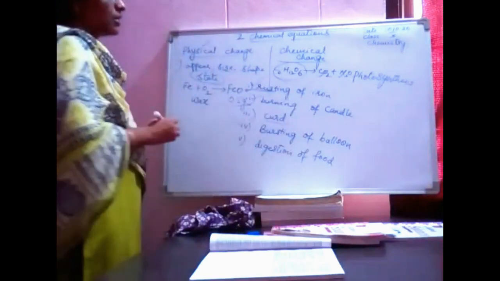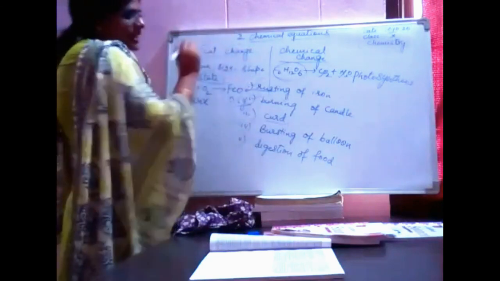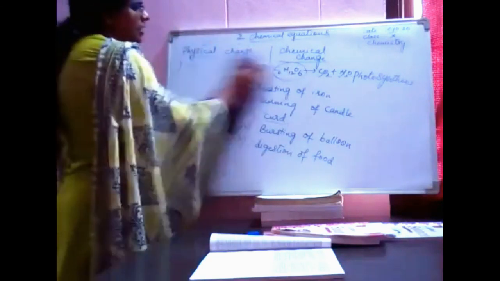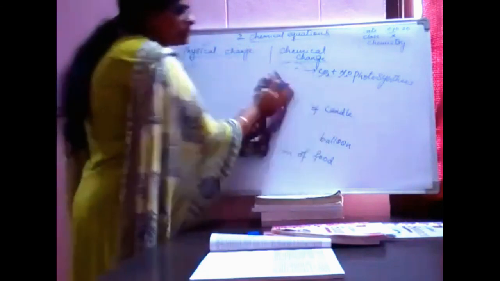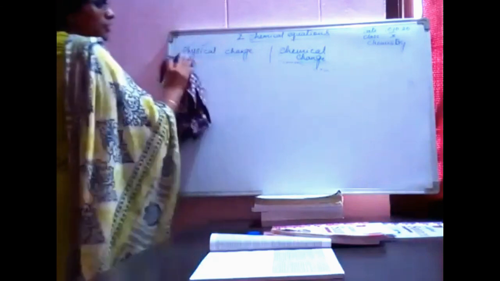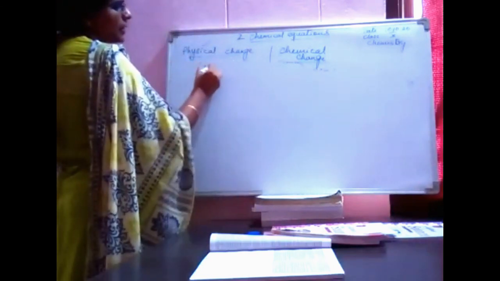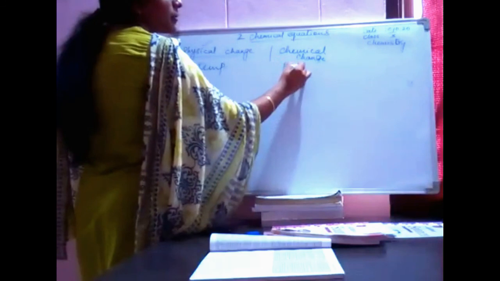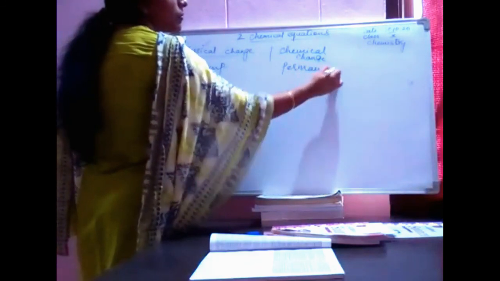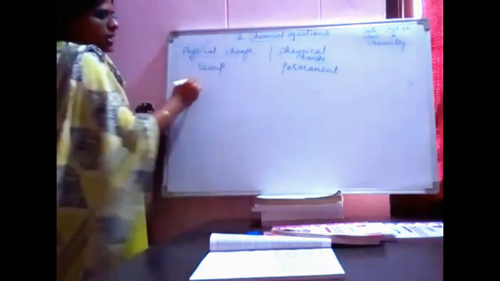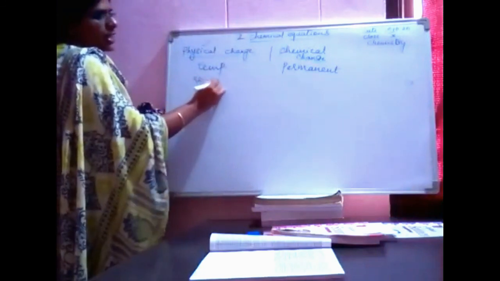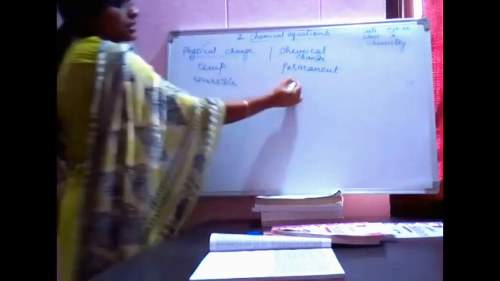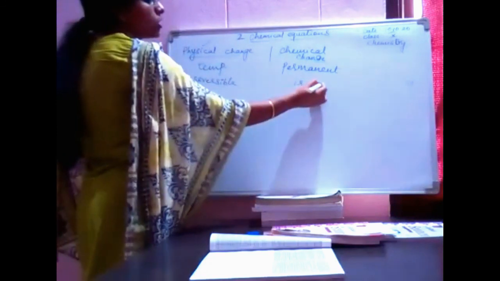But here, physical changes, let us take. See, physical changes are temporary changes, but chemical changes are permanent. Reversible process, and irreversible process.